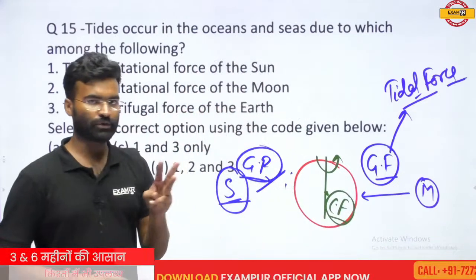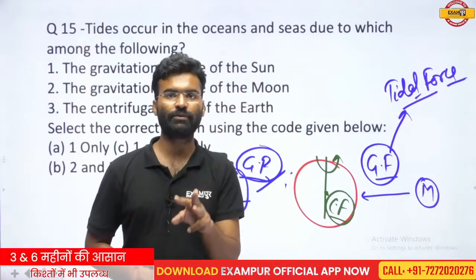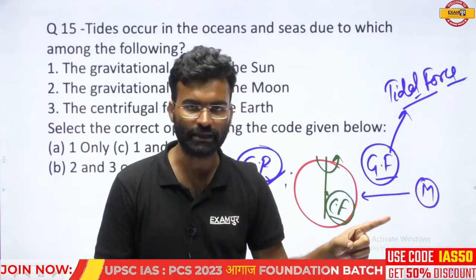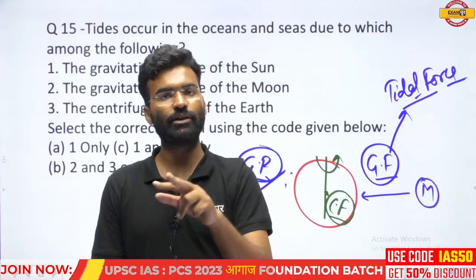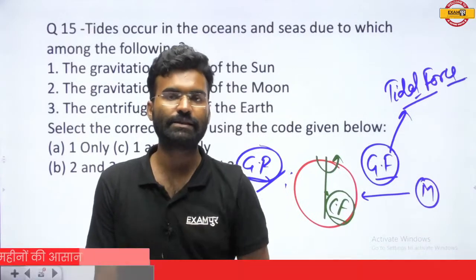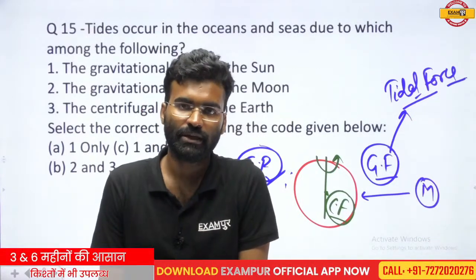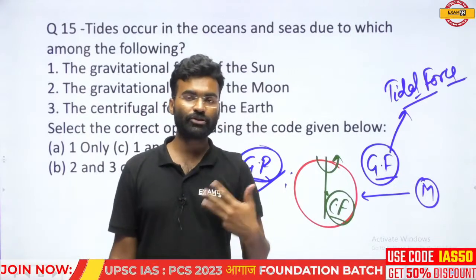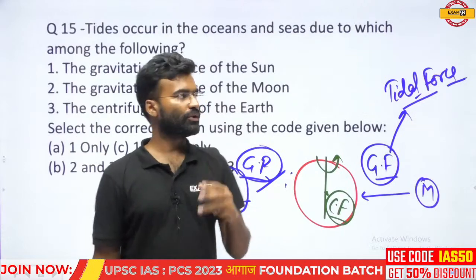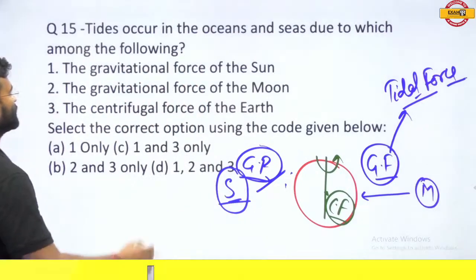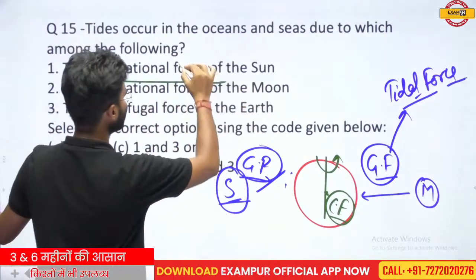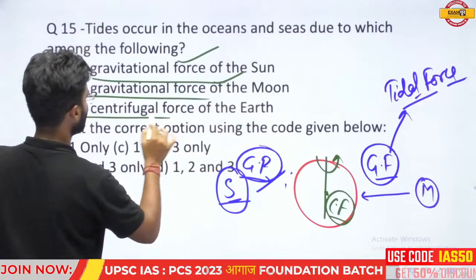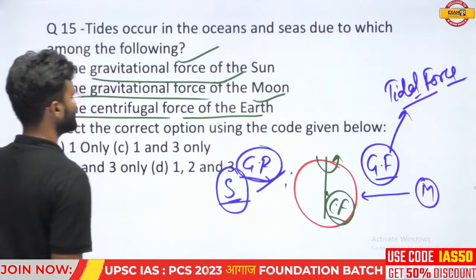So there are three forces that are collectively responsible for the formation of the tide. One is the gravitational force of the sun, one is the gravitational force or the tidal force of the moon, and the third one is the centrifugal force of the earth. So three forces are responsible for the formation of the tides on the earth. So you can find out the answer to this question. The gravitational force of the sun, exactly. The gravitational force of the moon, exactly. The centrifugal force of the earth, exactly.